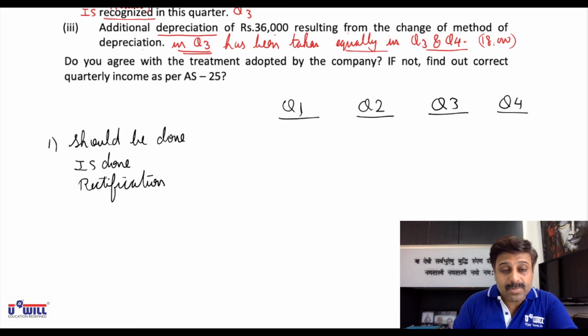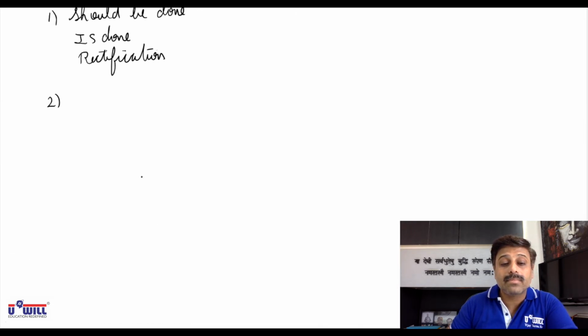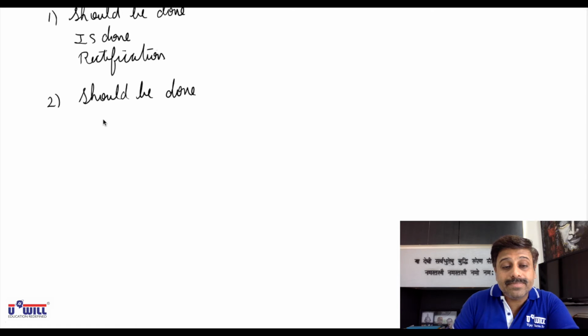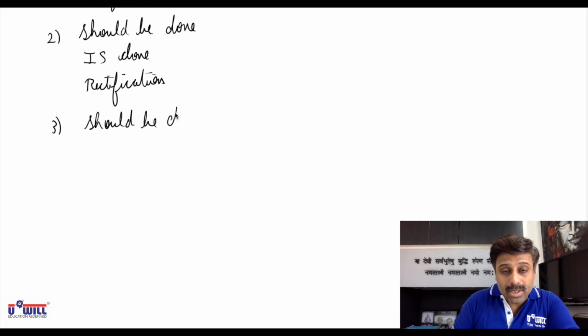For all the 3 adjustments we require this, okay. What should be done, what is done, and then rectification. And even for the third adjustment: what should be done, what is done, and rectification.